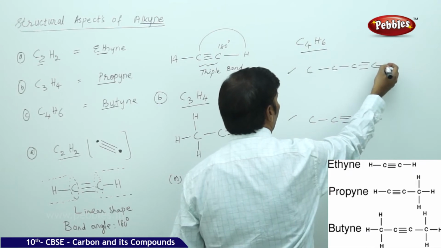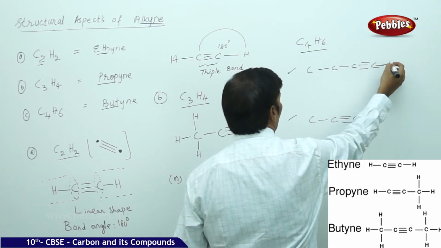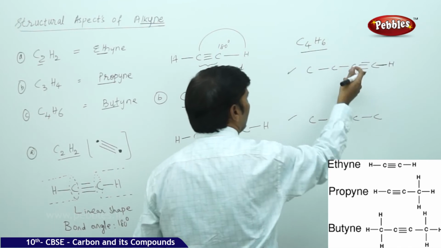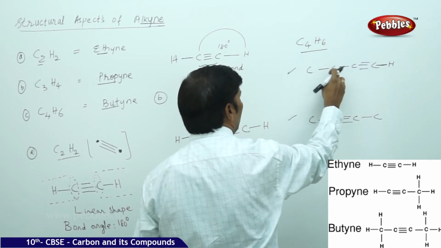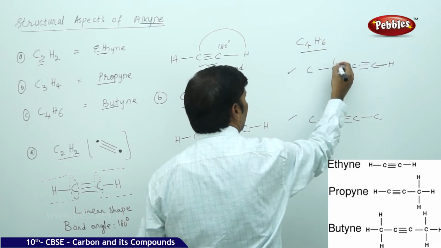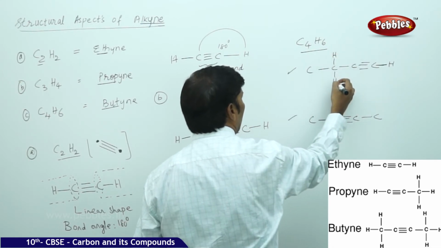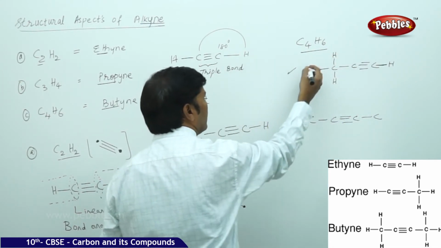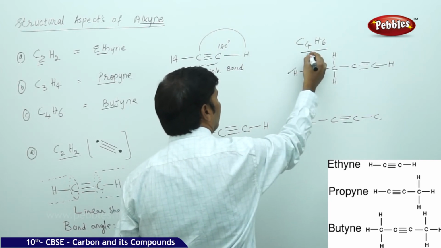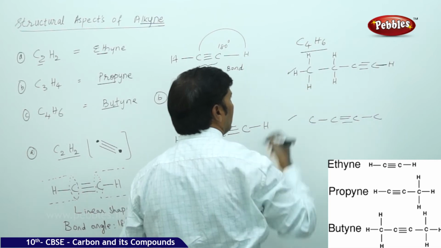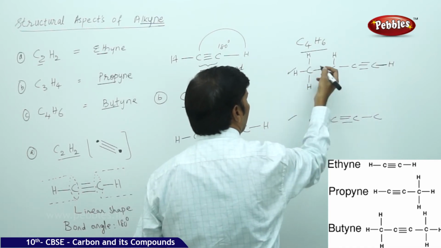So satisfy the tetravalency, attach one single bond over here and take one hydrogen. Here come back to this hydrogen, come back to this carbon, it has 2 covalent bonds. So satisfy the tetravalency, attach 2 more covalent bonds and place the hydrogens. Here again one single bond is there over here. So place 3 hydrogens and satisfy the tetravalency of the carbon.